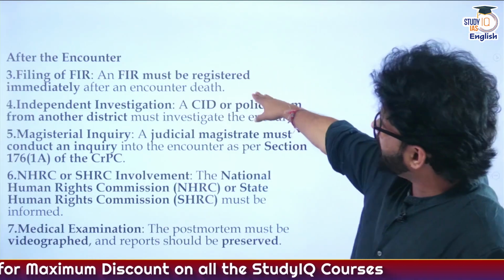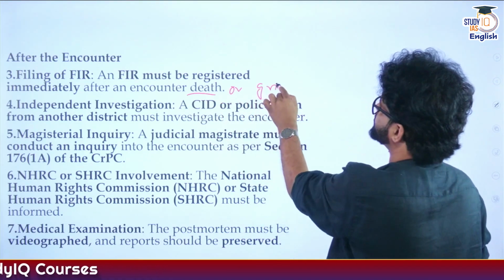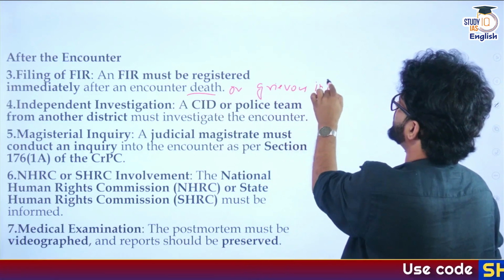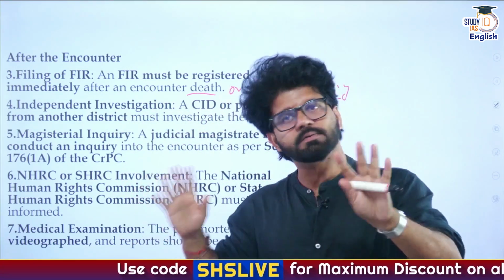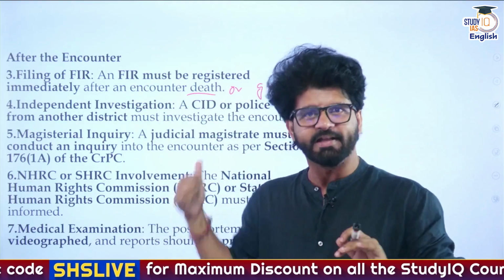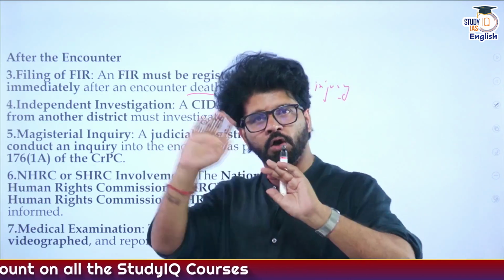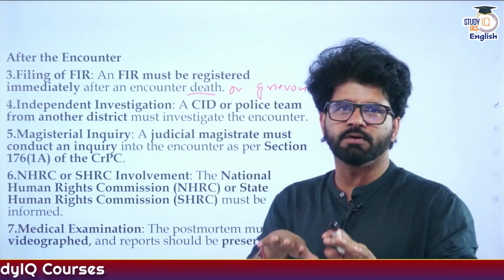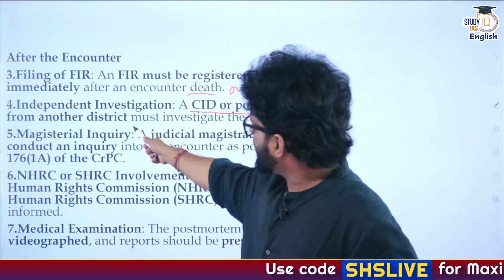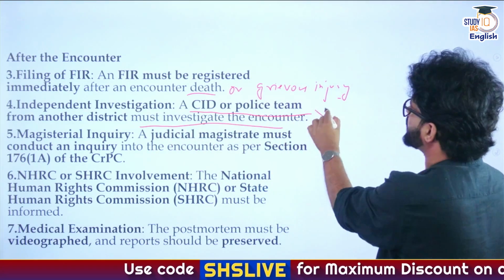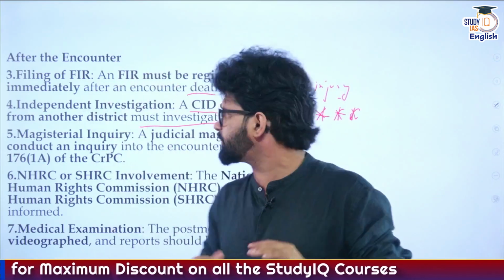Second point. Third point, filing of FIR after an encounter death, and not only death, even in the case of grievous injury. If grievous injury happens to a victim, or a person, or a murderer, we don't know, then an FIR has to be filed, and not against the victim but against the police officer. That's what they are saying. In the case of death or grievous injury of the person who suffered the encounter, an independent investigation, by the CID or a police team from another district, must investigate, and this is a bone of contention in this PIL, which has been filed by a third party and is represented by Prashant Bhushan.